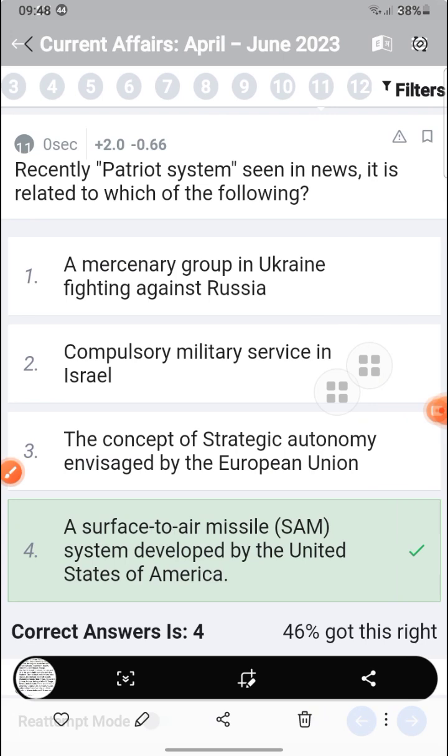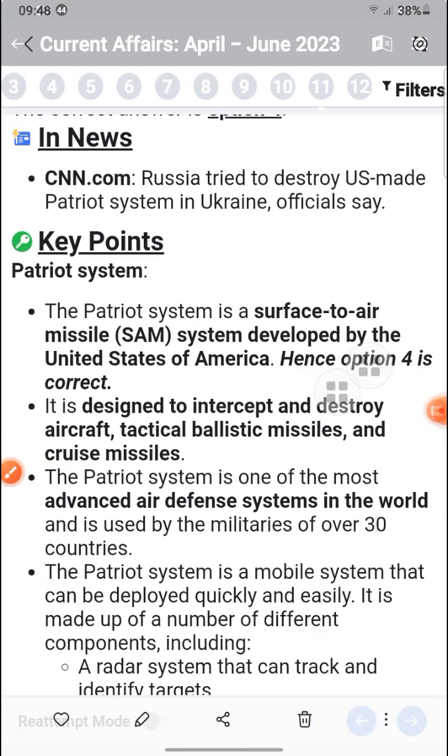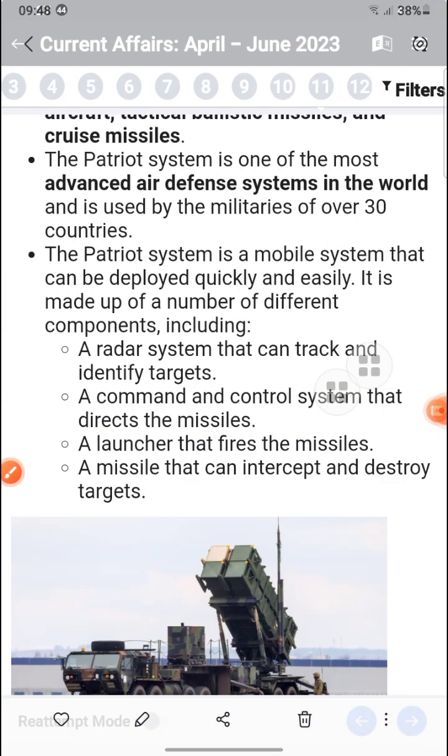The Patriot system is a surface-to-air missile system developed by the United States of America. It is designed to intercept and destroy tactical ballistic missiles and cruise missiles, one of the most advanced defense systems in the world. Patriot is a US system. It is a mobile system that can be deployed quickly and easily. It is made of a number of different components: radar, command control, and the missile.